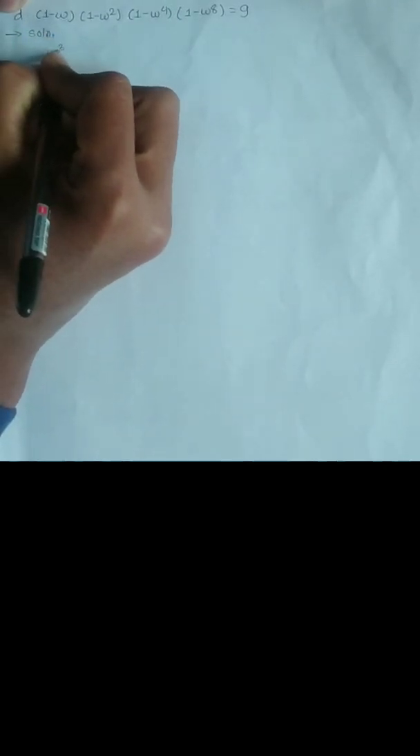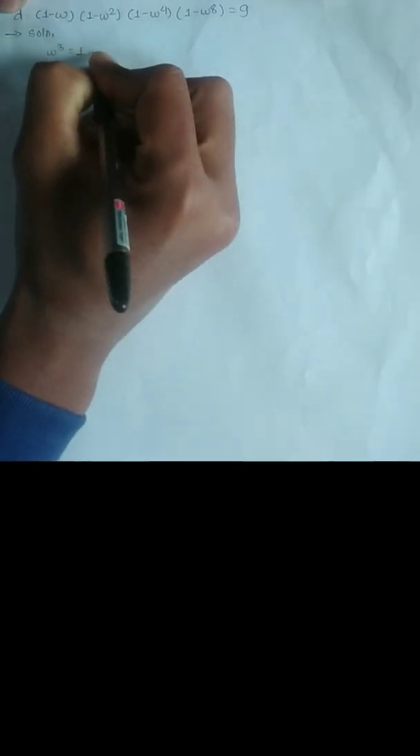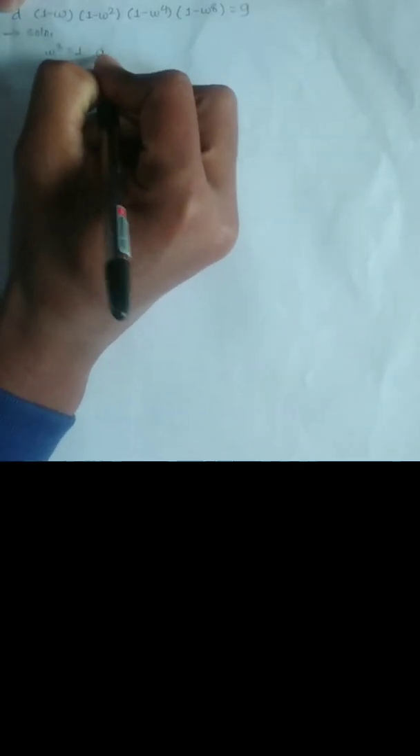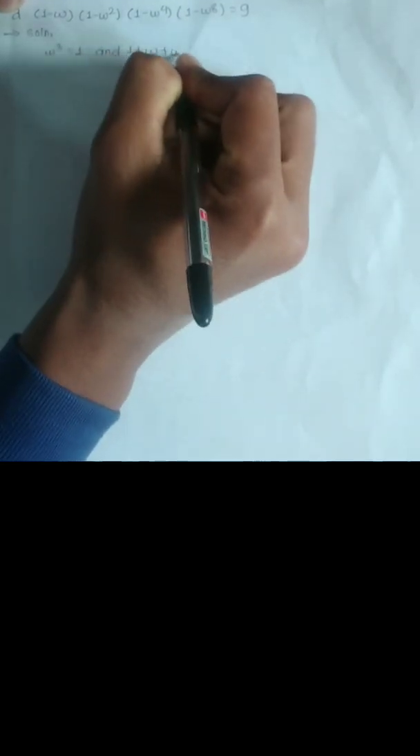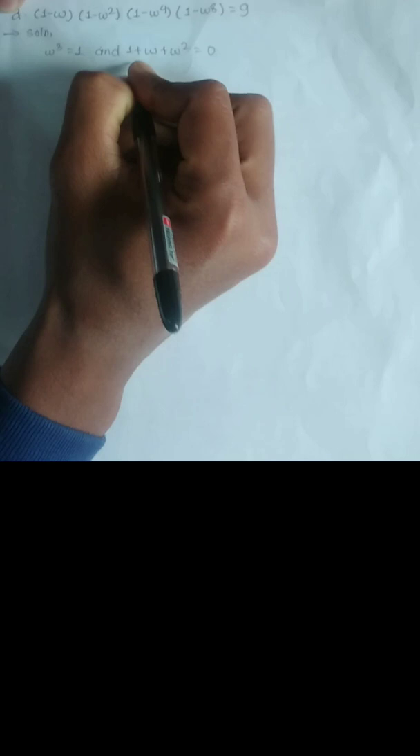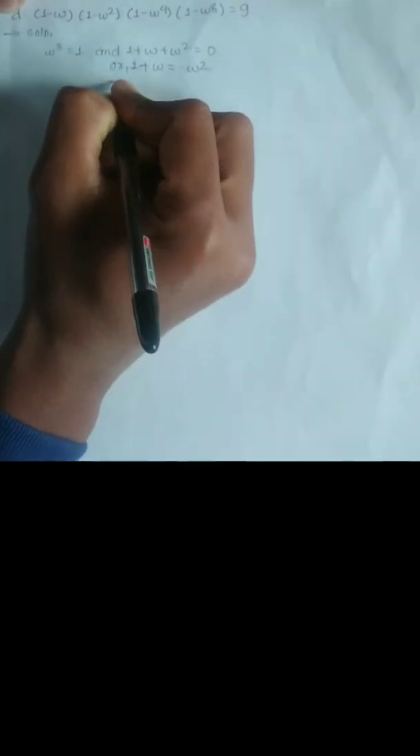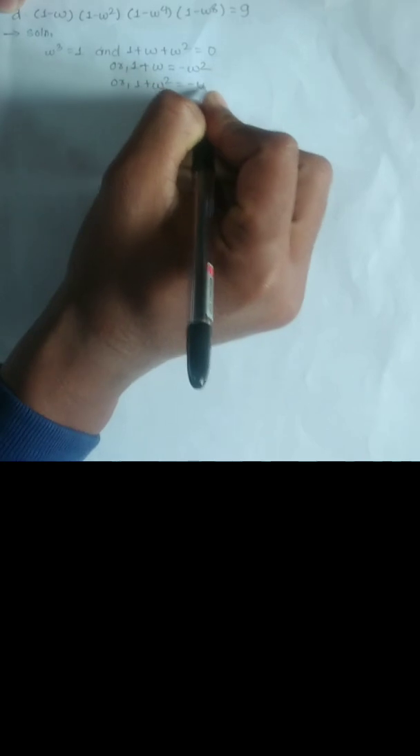We have another question from complex numbers, and for the solution of this question we have to consider two major properties. The first property is omega cube is equal to 1, and the other property is 1 plus omega plus omega square is equal to 0. From this property we can say further that 1 plus omega is equal to minus omega square, or 1 plus omega square is equal to minus omega.